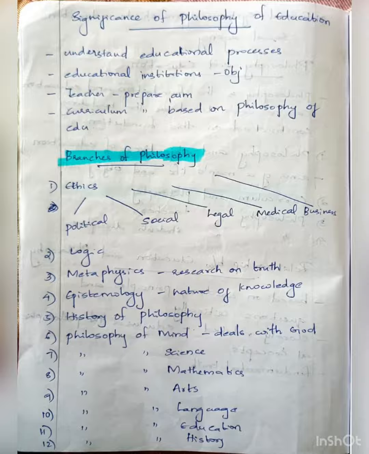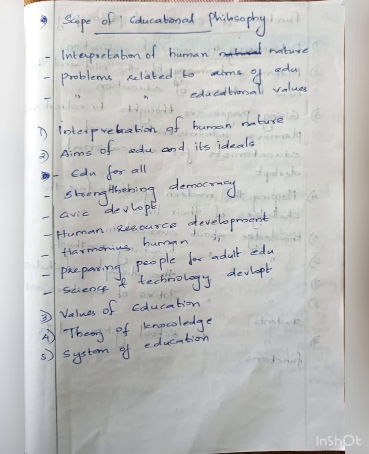Next comes the scope of educational philosophy. We should mention a paragraph, that is, it is an interpretation of human nature. It is related to the problems of aims of education. It is related to problems related to educational values, and we have many points there. We should elaborate on the points. Interpretation of human nature. Then comes aims of education and its ideals.